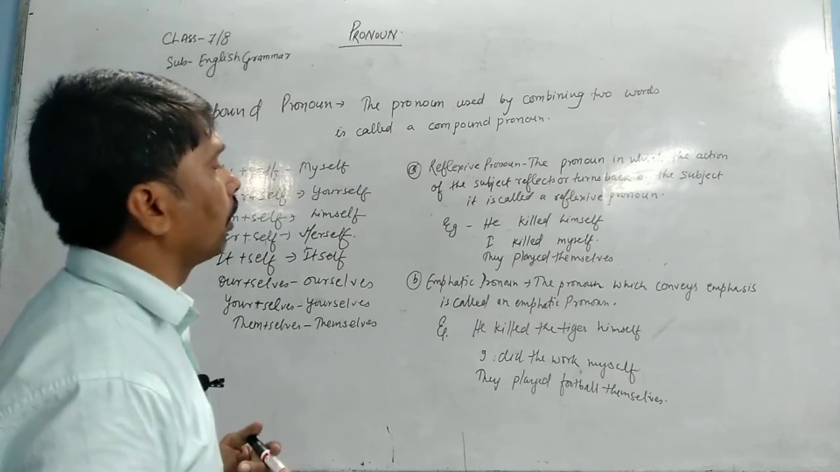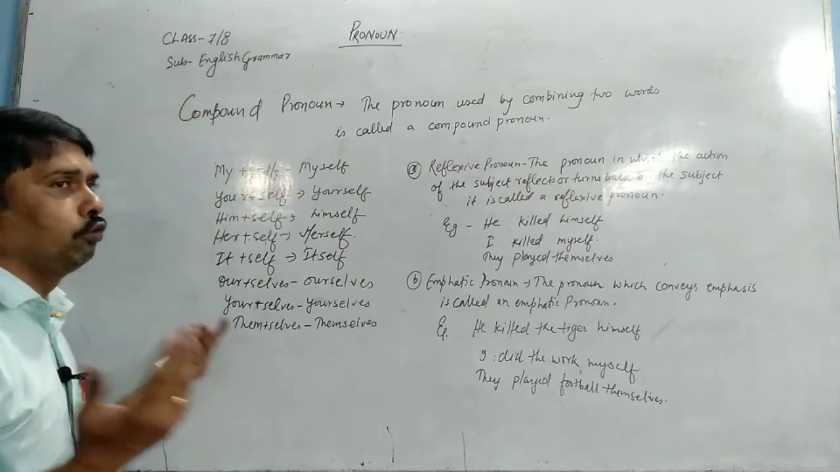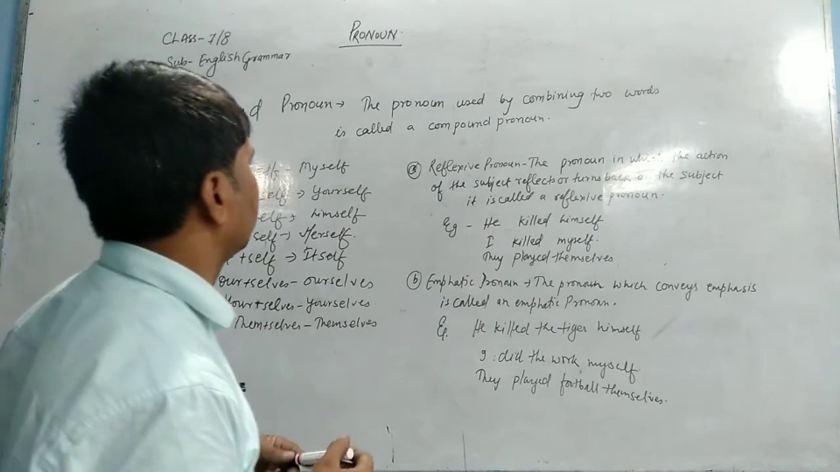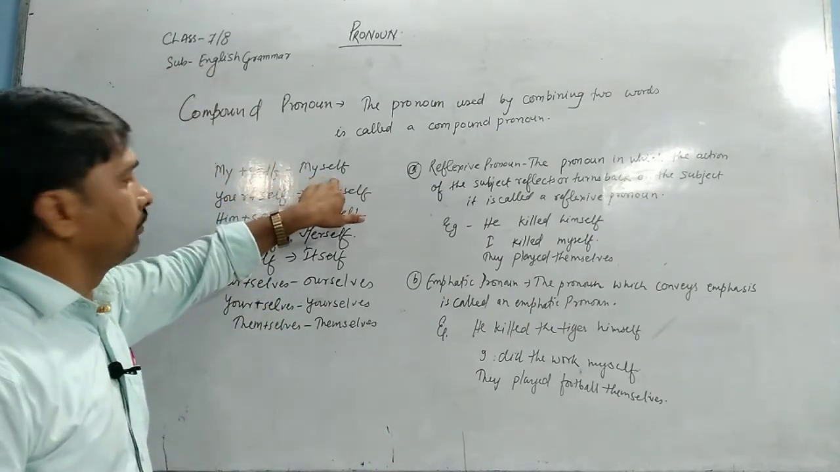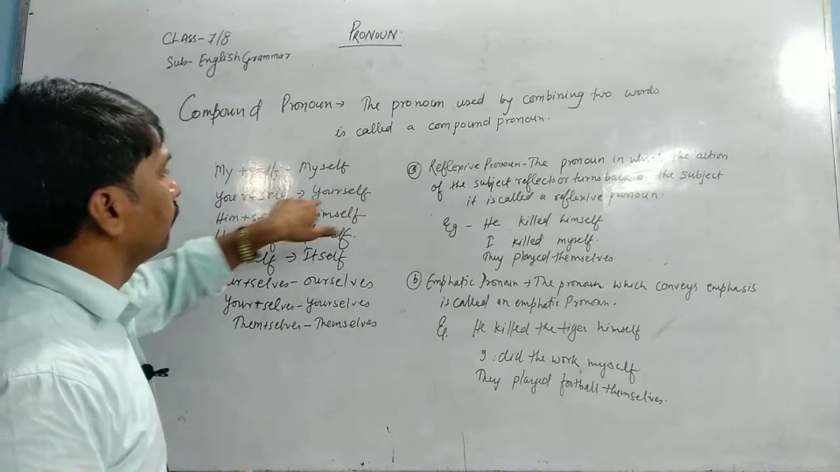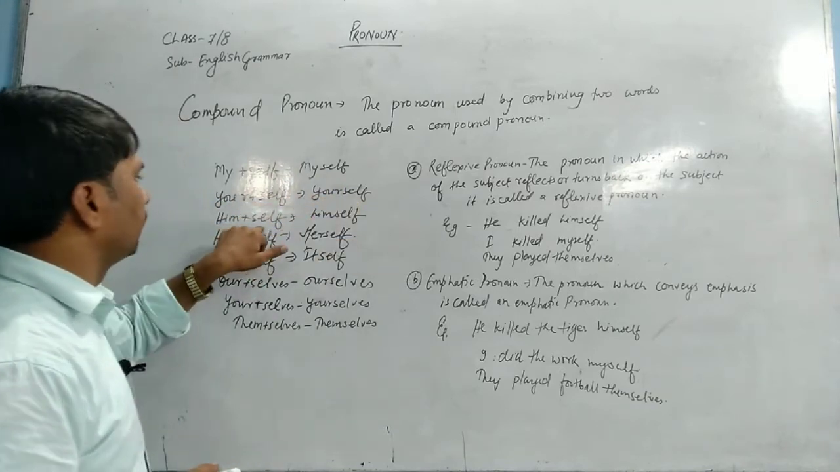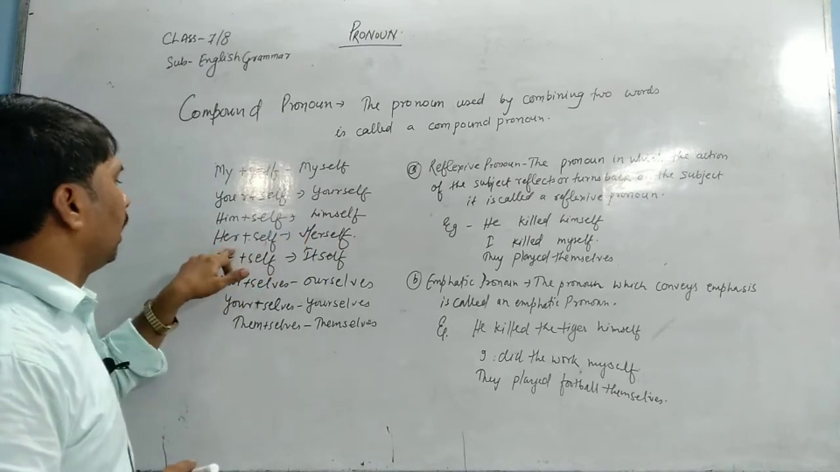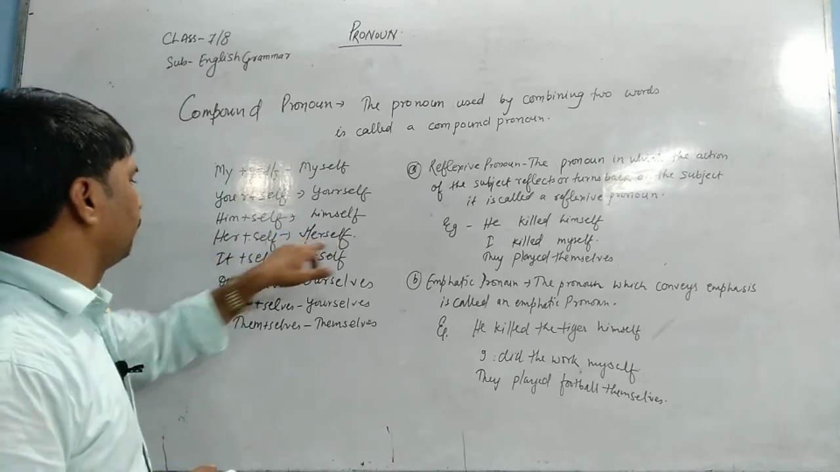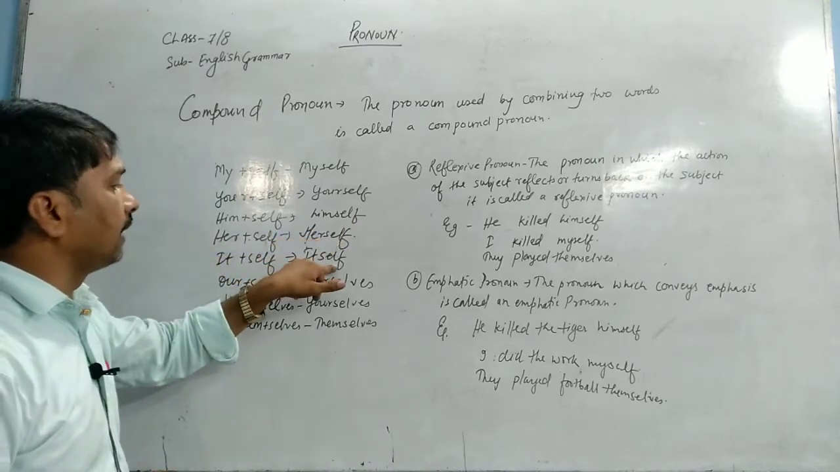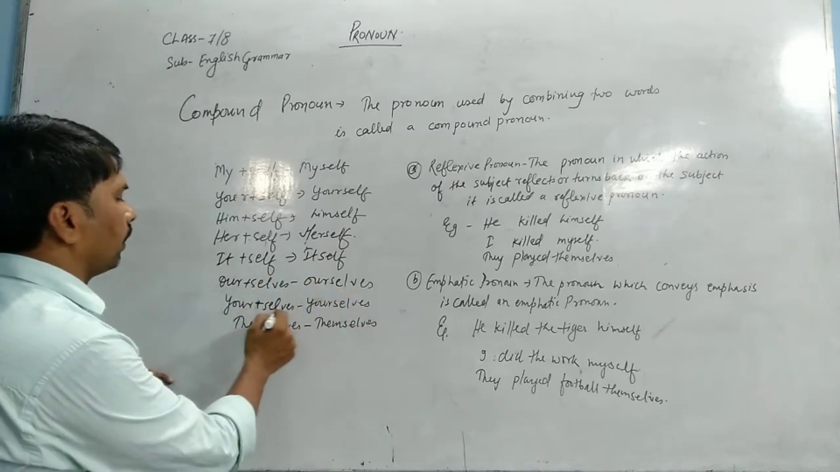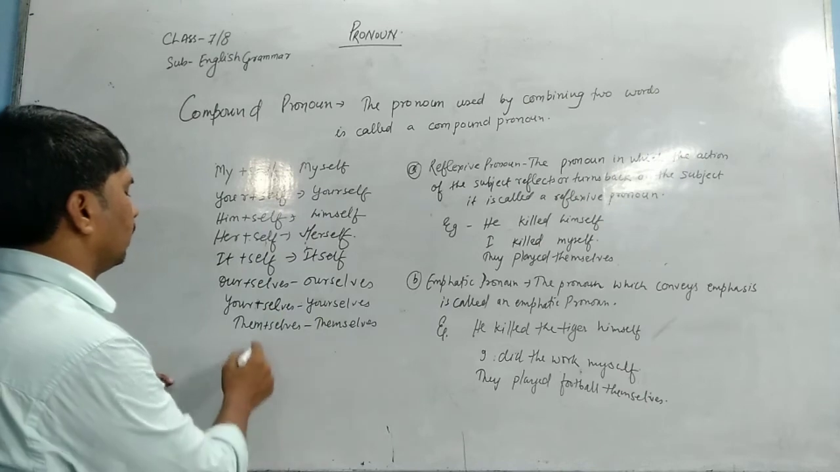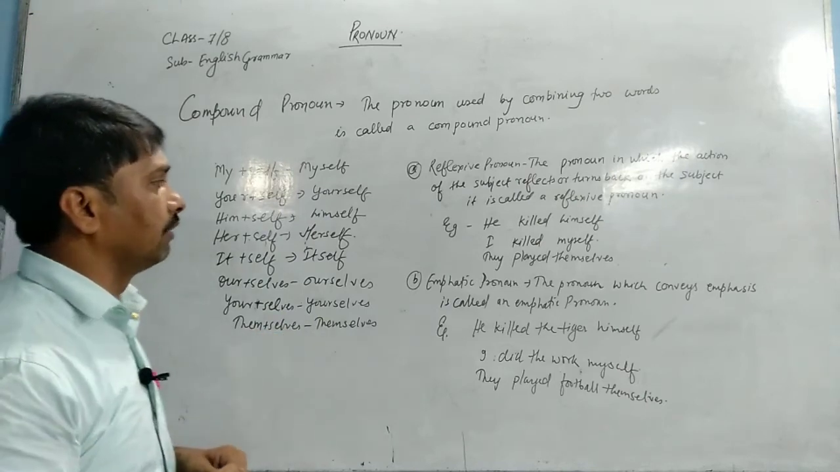Why is it called compound pronoun? Because it is a mixture of two words. We have joined two words. If I say my plus self, myself; your plus self, yourself; him plus self, himself; her plus self, herself; it plus self, itself; our plus selves, ourselves; your plus selves, yourselves; them plus selves, themselves.